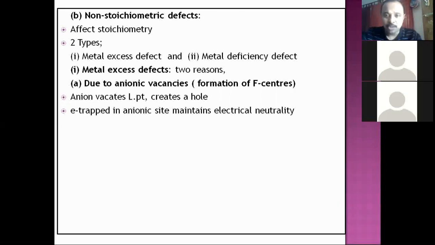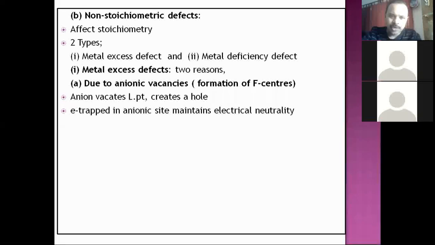So that has to be maintained. Though anions leave the position, overall electrical neutrality of the solid should be maintained. That's the question, how it is maintained. See, the answer is in this sentence. Electron trapped in anionic site maintains electrical neutrality, meaning when anion vacates the lattice site, an electron either from that anion or during that process